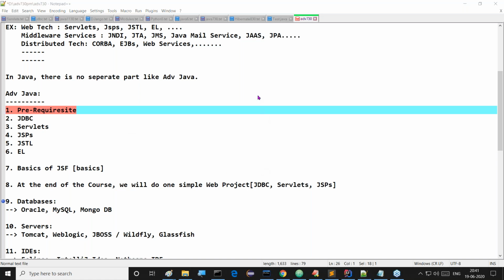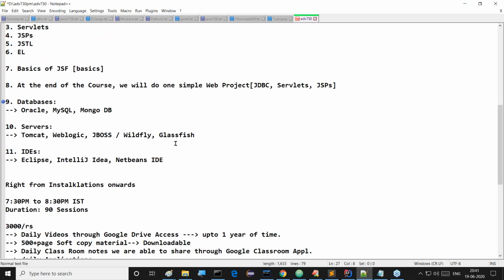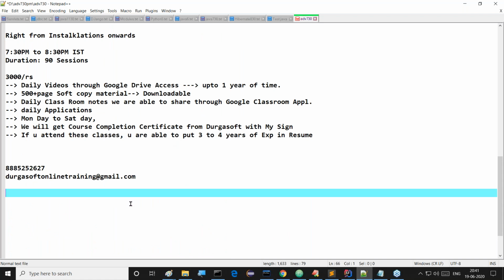Can we get a job with only core and advanced Java? My thinking is that nowadays, if you want to get a job outside, companies look for core Java, then advanced Java, then a minimum of the Spring framework along with Hibernate. These are the concepts we have to learn, and web services if time permits. These are the main concepts in Java. If you learn these, you can put 3 to 4 years of experience in your resume.